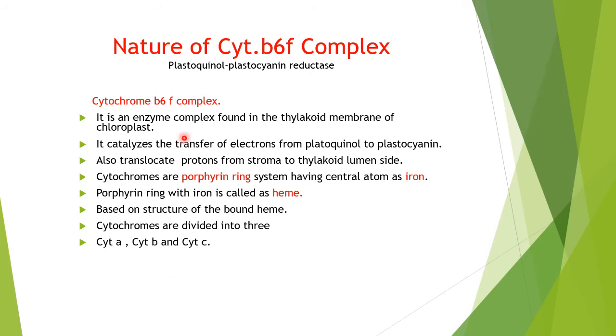Let us discuss the nature of the cytochrome Bf complex first, to understand the mechanism of the Q cycle. This cytochrome Bf complex is also named plastoquinone plastocyanin reductase. Cytochrome Bf complex is an enzyme complex found in the thylakoid membrane of the chloroplast.